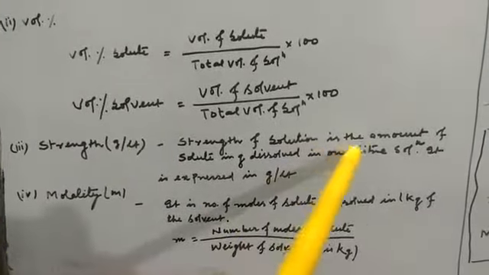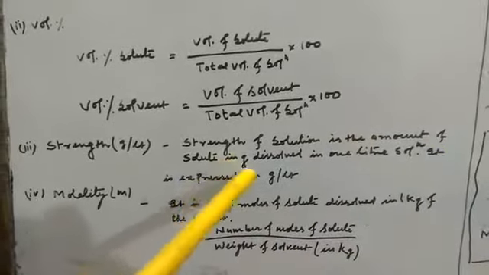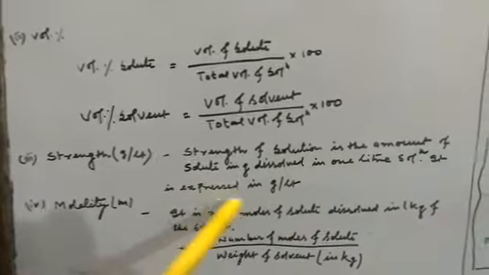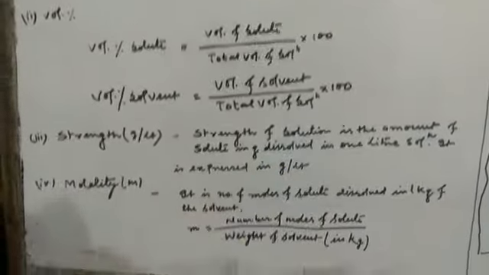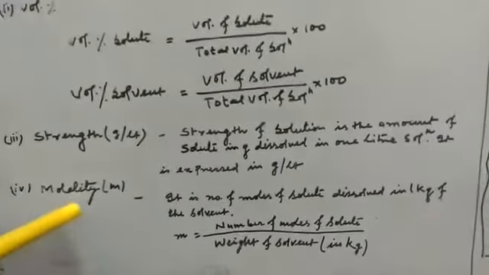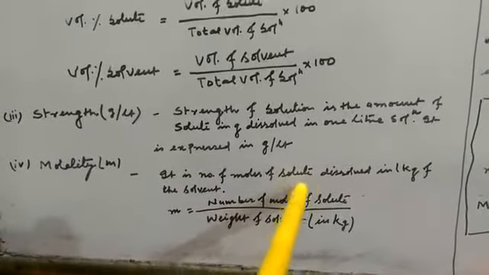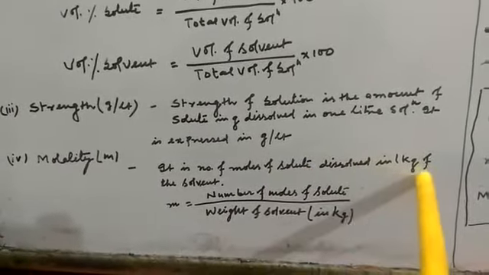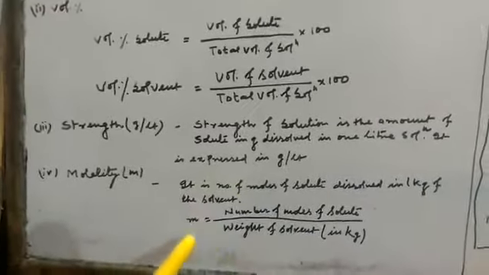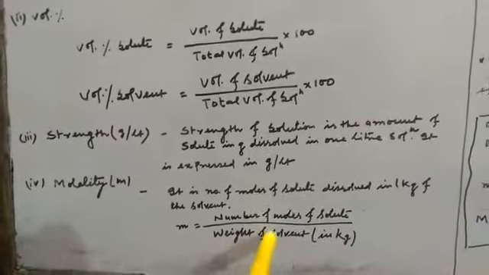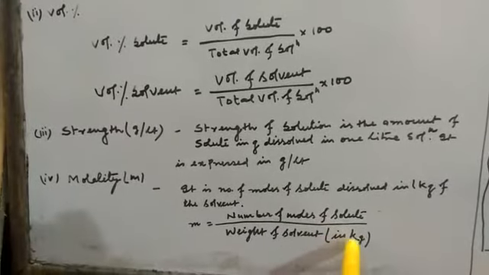The strength of solution is the amount of solute in gram dissolved in 1 liter solution. It is expressed in gram per liter. Now next is molality. It is denoted by small m. It is the number of moles of solute dissolved in 1 kg of the solvent. Molality is equal to number of moles of solute divided by weight of solvent, that is in kg.